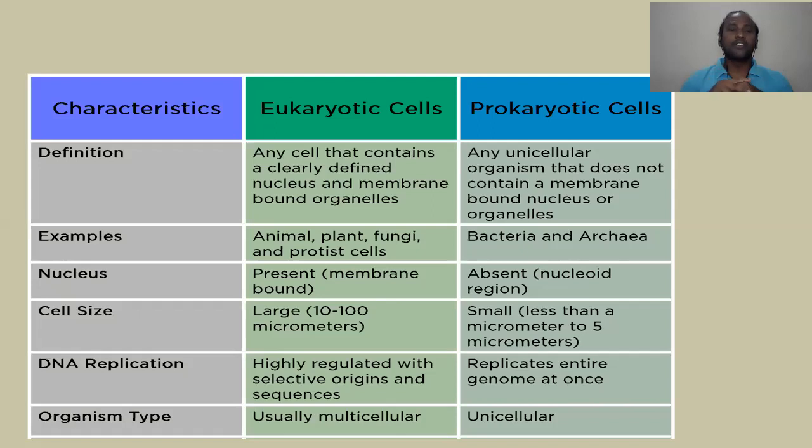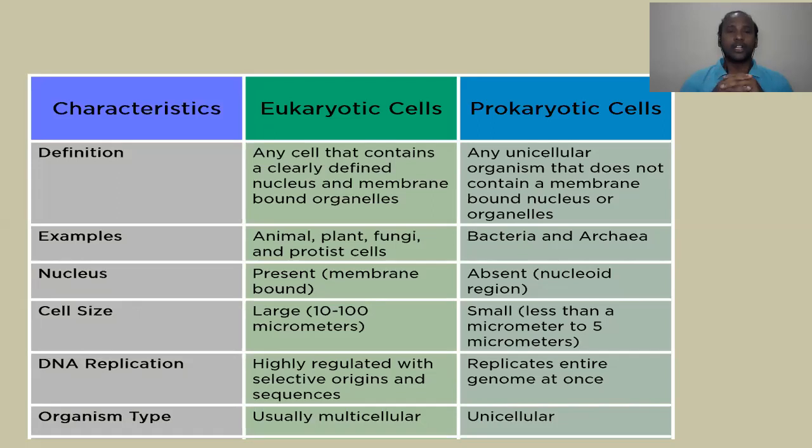Coming to the definition, any cell that contains a clearly defined nucleus and membrane bound organelles is called a eukaryotic cell. Clear? Whereas a prokaryotic cell is any unicellular organism that does not contain a membrane bound nucleus or organelles.